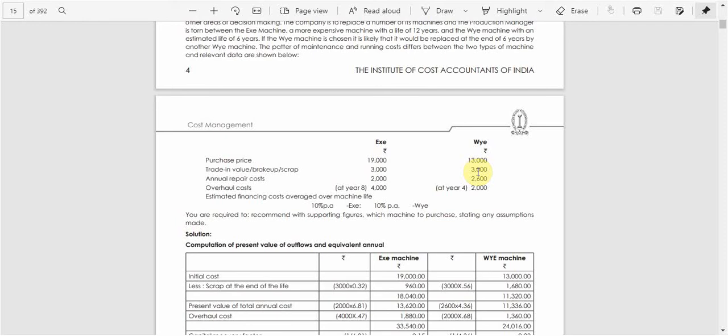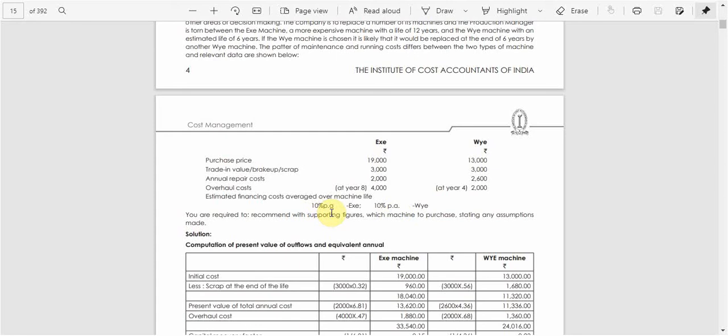But the scrap value is the same for both. And the annual repair costs are given as 2,000 and 2,600. Overhaul costs are given as 4,000 at year 8 and 2,000 at year 4. So that is a difference between X and Y. The estimated financial cost averaged over machine life is 10% for X and 10% for Y, so it is the same for both. This is nothing but the cost of capital.